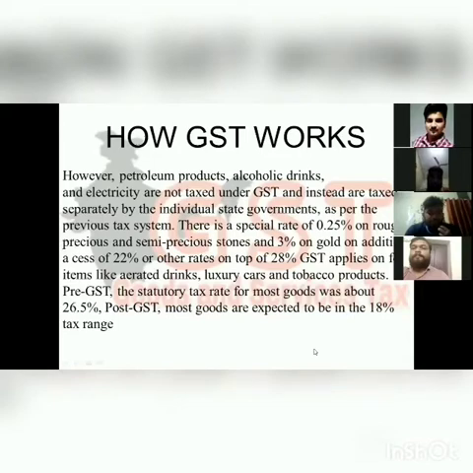There is a special rate of 0.25% on rough precious and semi-precious stones and 3% on gold. An addition of a cess of 22% or other rates on top of 28% applies on few items like aerated drinks, luxury cars and tobacco products. Pre-GST, the average tax rate for most goods was about 26.5%. Post GST, most goods are expected to be in the 18% tax range.